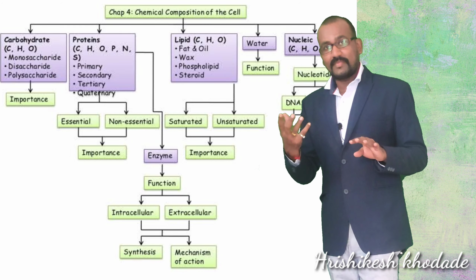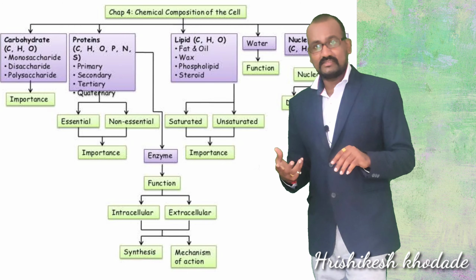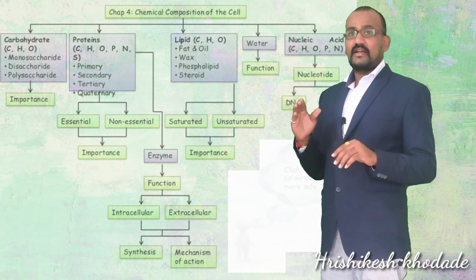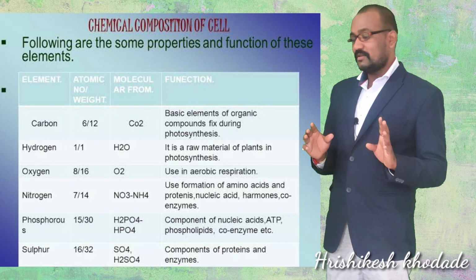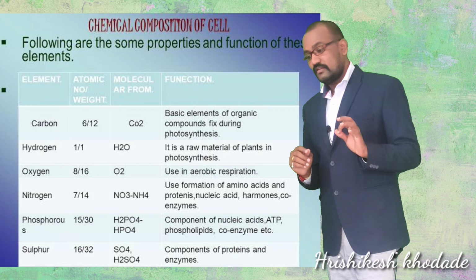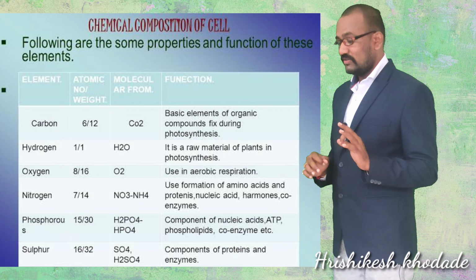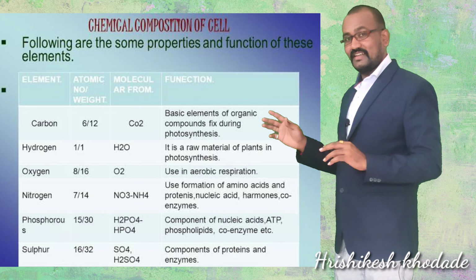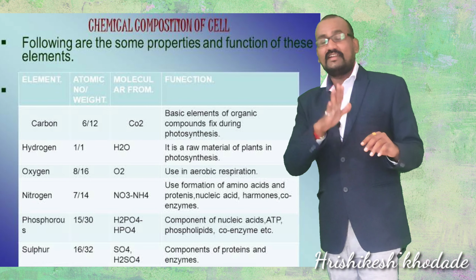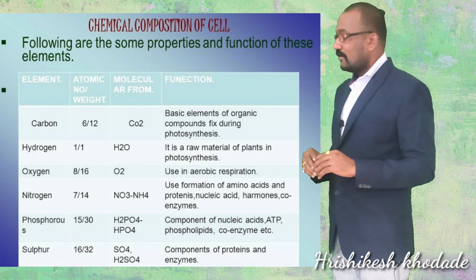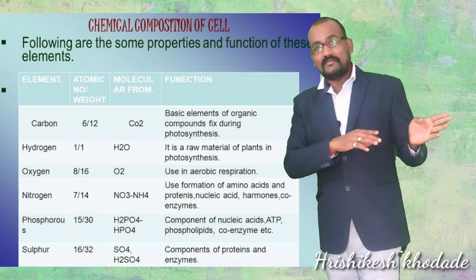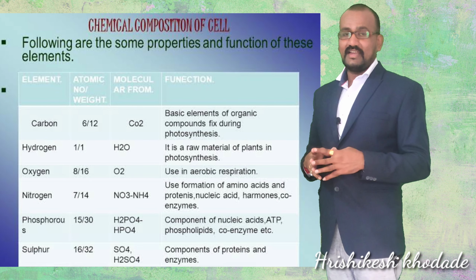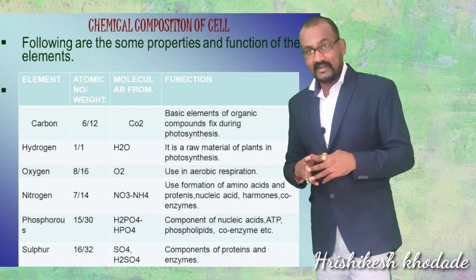Out of them, carbon is almost 20%, oxygen 62%, nitrogen 3%, hydrogen 10%, phosphorus 1%, and sulfur is somewhat little. Inorganic constituents are very less present inside the cytoplasmic matrix.